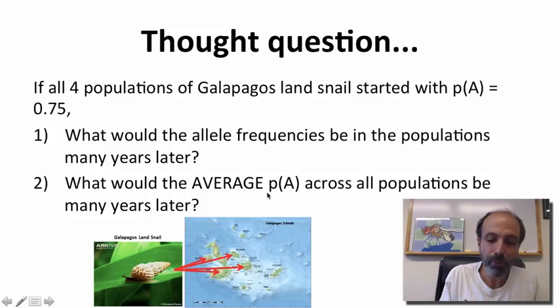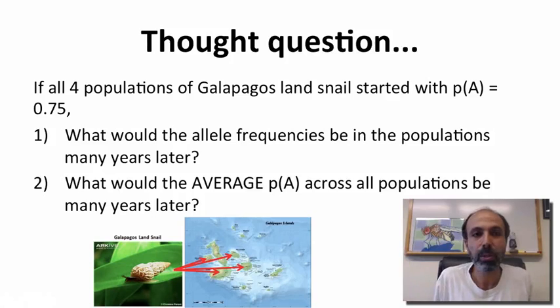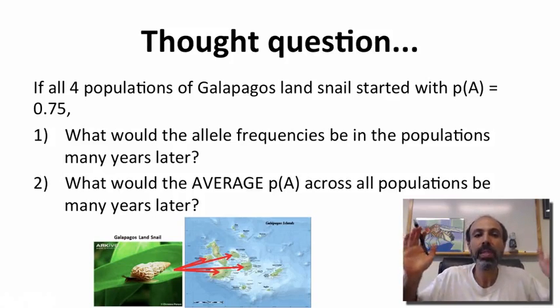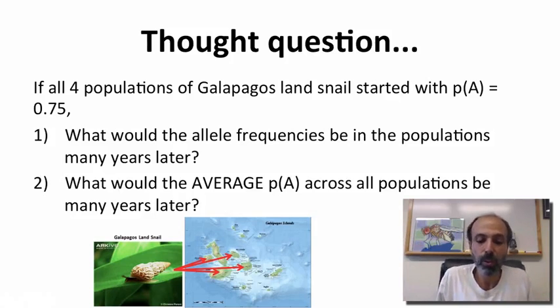What would the average allele frequency across all populations be many years later? Let's imagine the 4 populations had approximately the average size. They eventually do their thing. Some are fixed, some are lost. In the species as a whole, so averaging what's happened in each of the 4 isolated populations, there's no migration between the populations or from anywhere else. What will the average allele frequency of big A be? Well, I hope that wasn't too difficult.